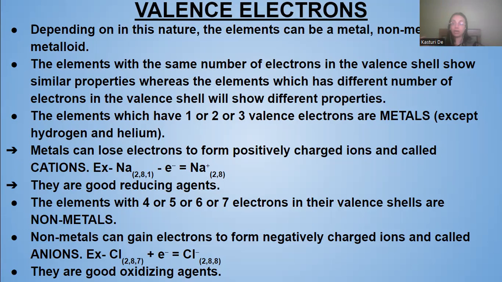That's why after it gains 1 electron, it will form a negatively charged ion, that is the chloride ion, an ion of chlorine, which has 2, 8, 8 electronic configuration. And these are good oxidizing agents. They oxidize other elements while they get reduced.